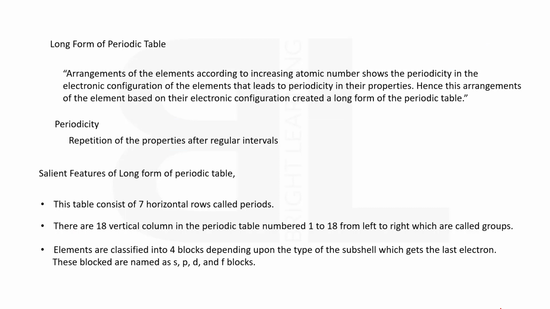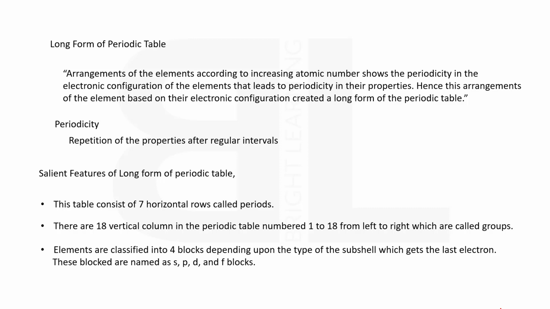Long form of the periodic table. The arrangement of the elements according to increasing atomic number shows periodicity in the electronic configuration of the elements that leads to periodicity in their properties. Hence, this arrangement of the elements based on their electronic configuration created the long form of the periodic table. Periodicity: repetition of the properties after regular intervals is called periodicity.